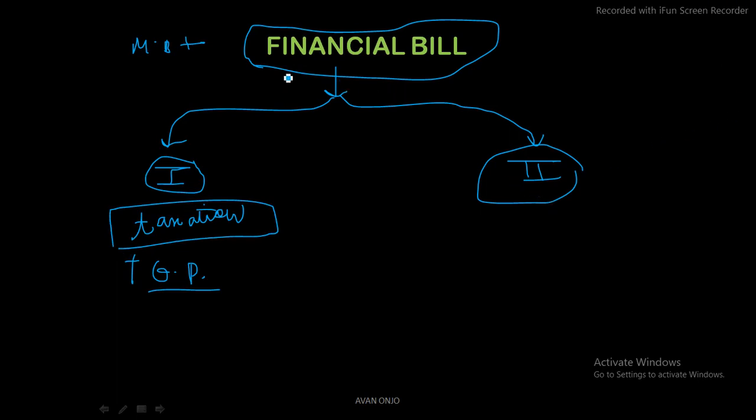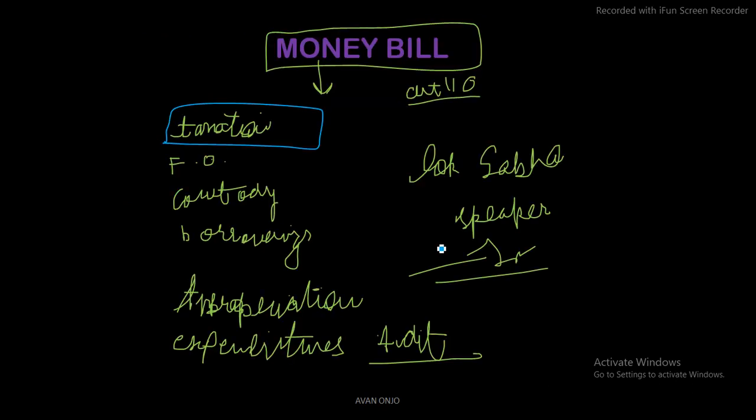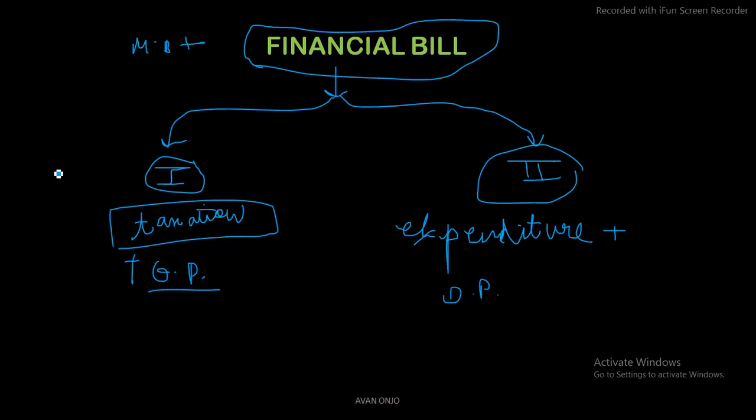Now if I look at financial bill category number 2, this bill broadly relates with expenditure, which is again a subject of a money bill. But as I told you, there should be certain other provisions. So expenditure plus other provisions, because of which the Speaker was not able to put it under the category of money bill. Expenditure is also there, but still there are certain other provisions in this, so we have to put it under the category of financial bill category 2.